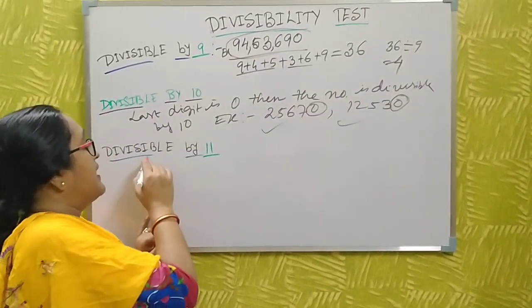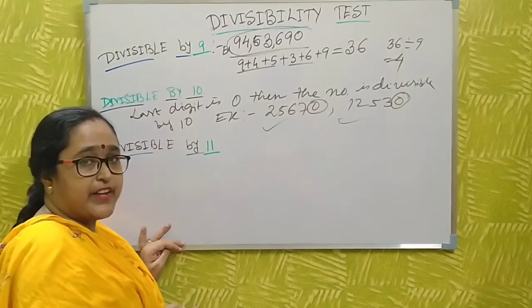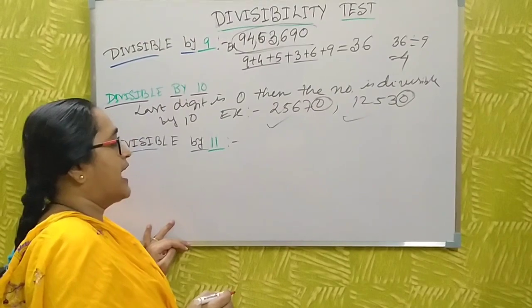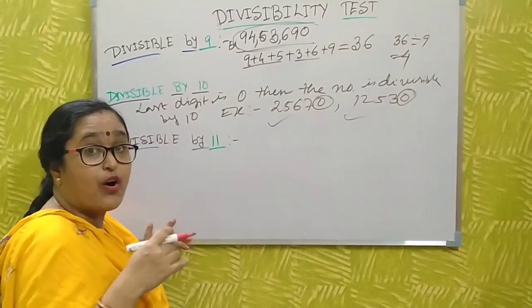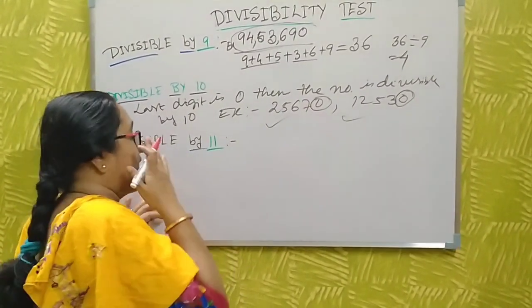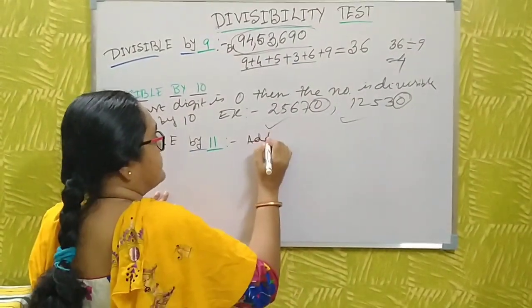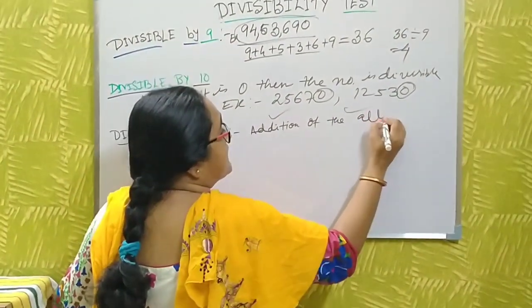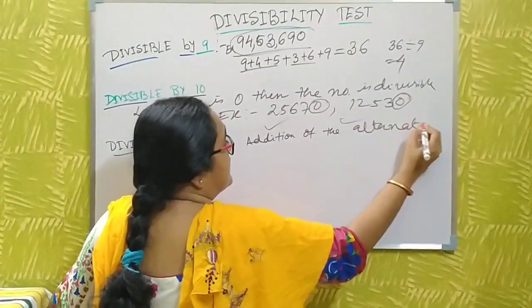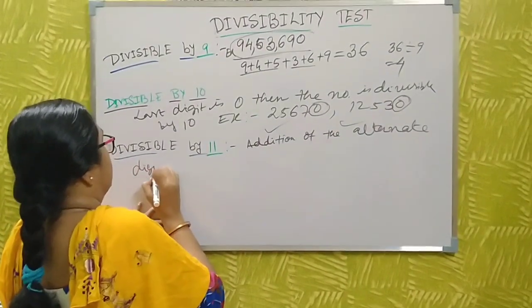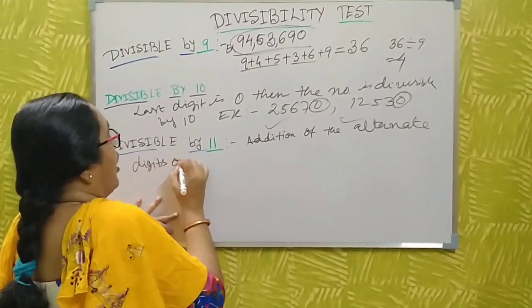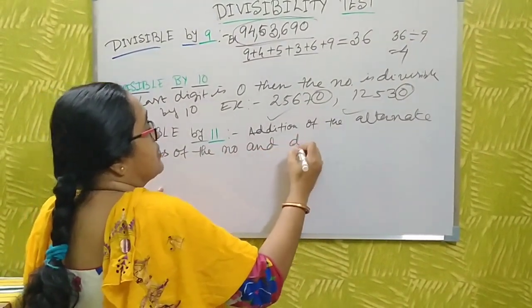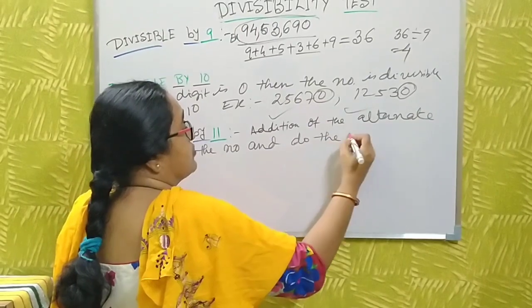Okay. And now the last one, this is very important. This is divisible by 11. Okay. Now you write, just you do the addition of the alternate digits of the number and do the subtraction.